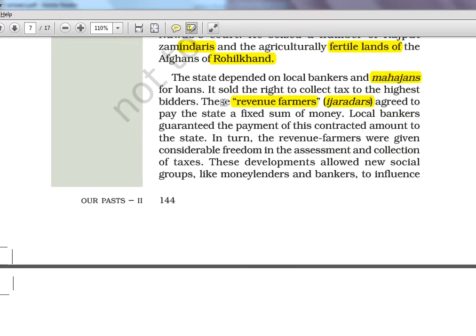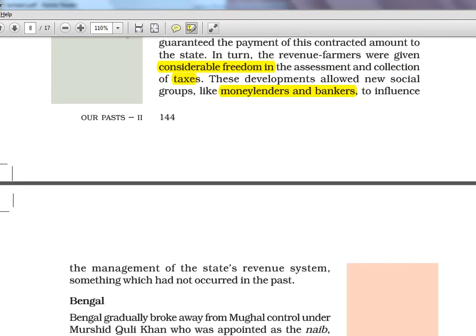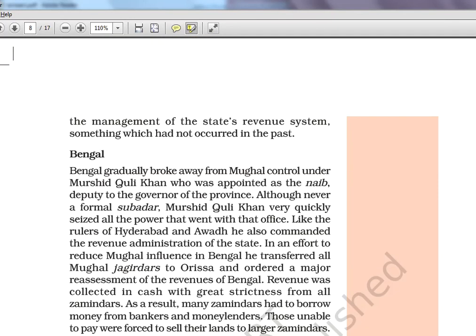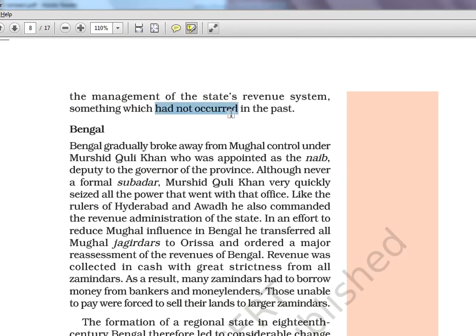Then these farmers agreed to pay the state a fixed sum of money. Local bankers guaranteed the payment of the contracted amount to the state. In turn, the revenue farmers were given considerable freedom in the assessment of collection. Considerable freedom is the keyword here, considerable freedom in the assessment of collection of taxes. These developments allowed new social groups like moneylenders and bankers to rise up and influence the management of the state's revenue system, something which had not occurred in the past. Earlier, these people did not have any voice or influence, but as and when rulers like Farrukhsiyar came to existence, other people were rising up.